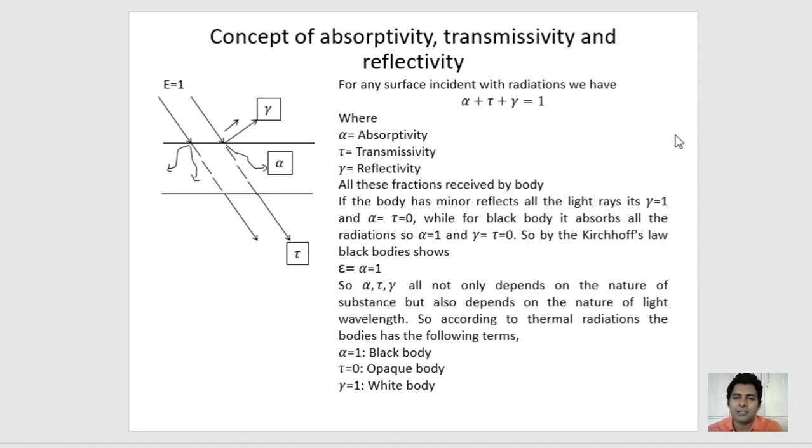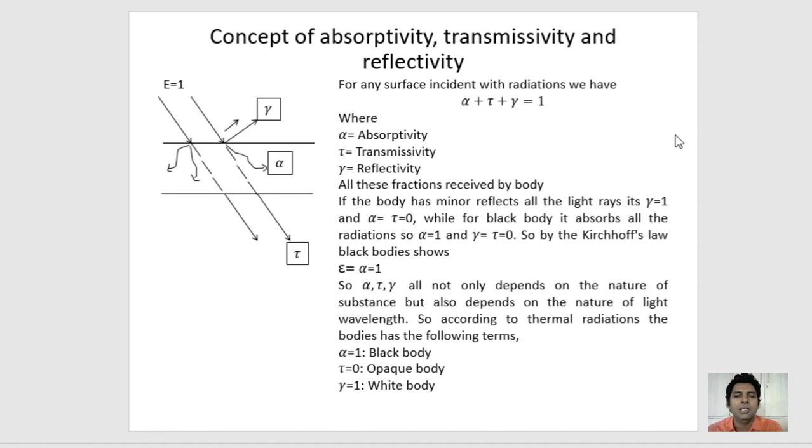So all these fractions are received by the body. If the body is a mirror and reflects all the rays, its gamma is equal to 1 and alpha and tau are equal to 0. While for the black body, it absorbs all the radiation, so alpha is equal to 1 and gamma and tau are equal to 0. So by Kirchhoff's law, black bodies show emissive power is equal to absorptivity is equal to 1.